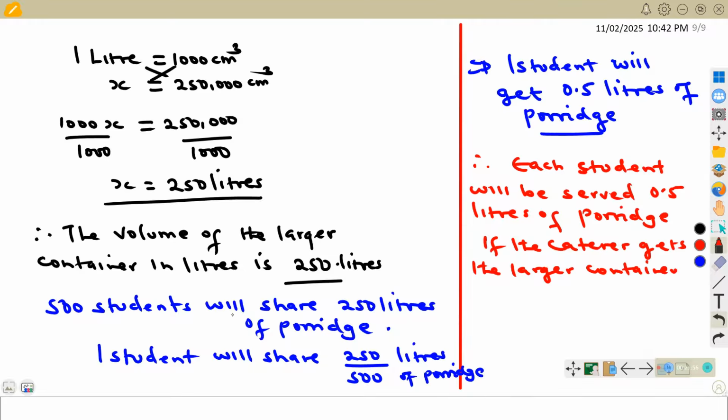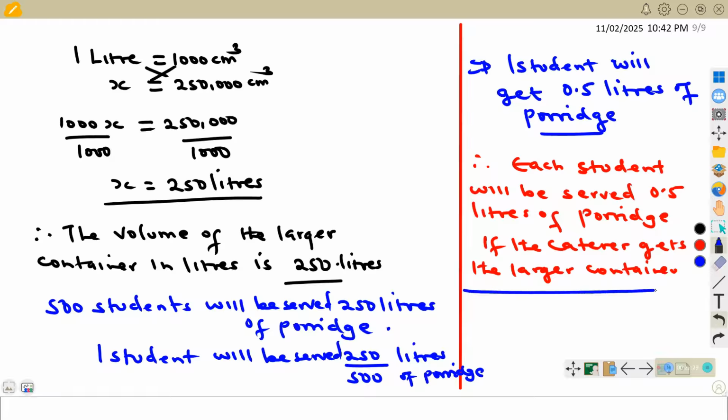So we are having 500 students will be served, let us say served, not share, at 250 liters over 500. So one student will get 0.5 liters of porridge.